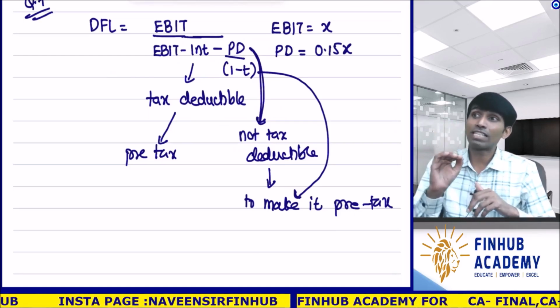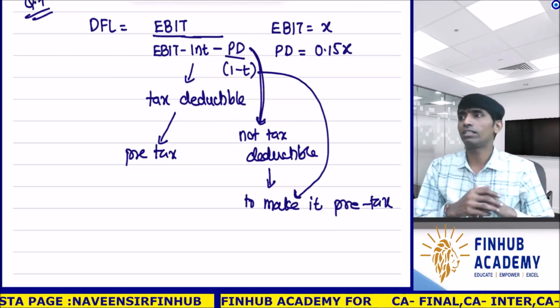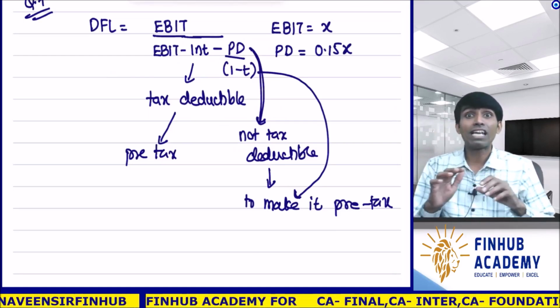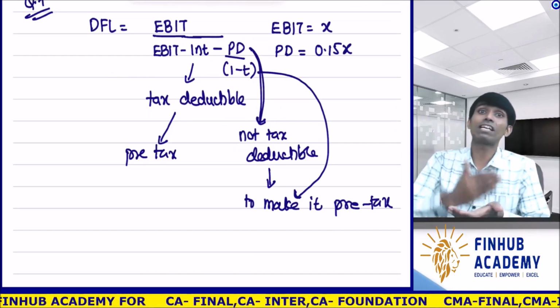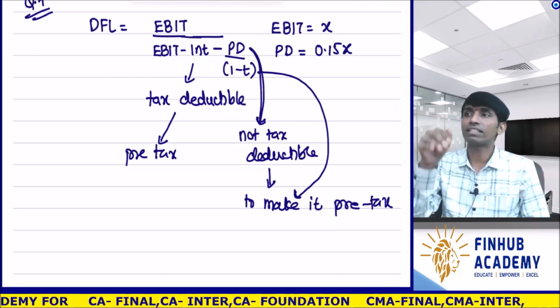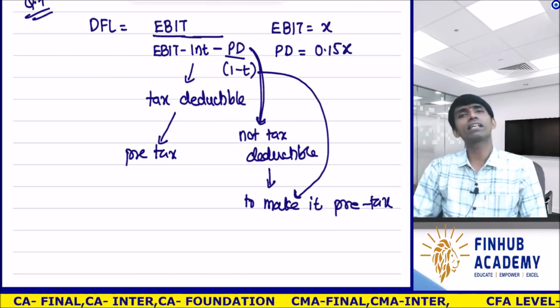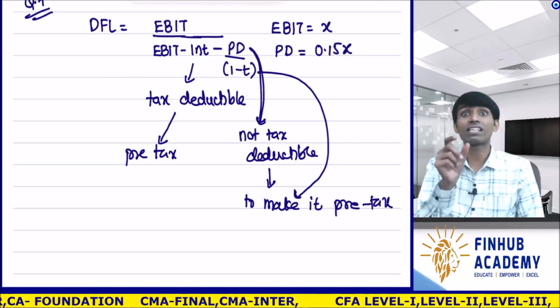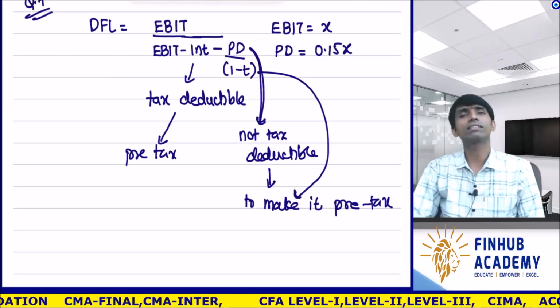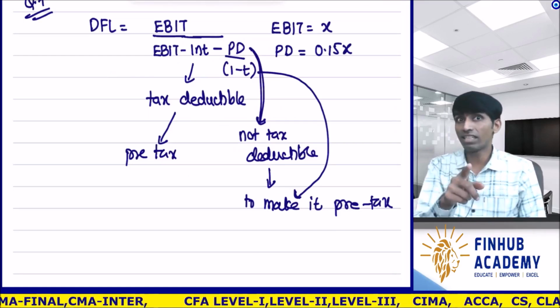But if the preference is there, then this is the formula, because we are not calculating the leverage for all the shareholders, but the leverage is taken by whom? Equity shareholders, and therefore the preference dividend should be deducted, and it should be earnings for the shareholder in the denominator. I hope it is clear.